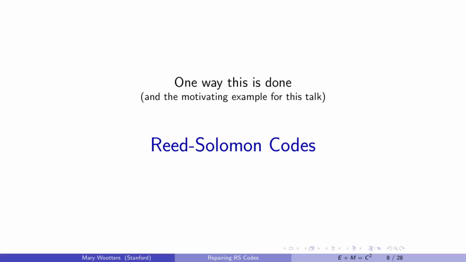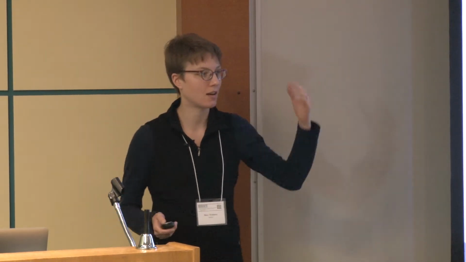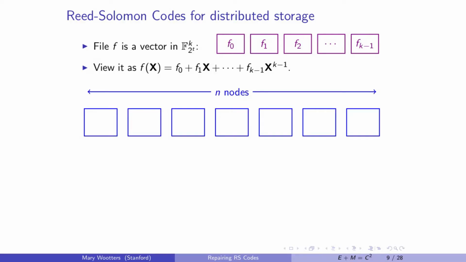One way that distributed storage is done in practice is Reed-Solomon codes. Reed-Solomon codes are a very classical coding scheme. They've been around for a long time, and they are implemented to provide this sort of redundancy, for example, in distributed storage. Here's how they work, if you haven't seen it before. This is where the polynomial interpolation part comes in.